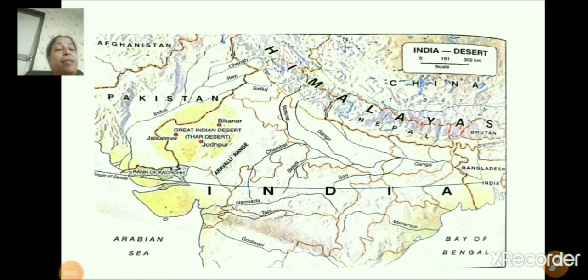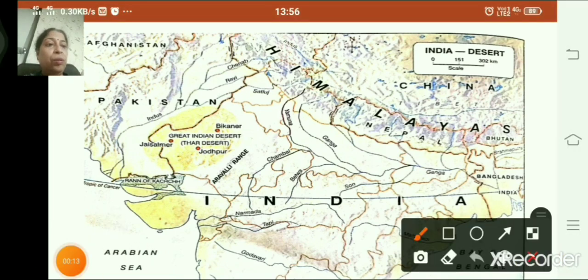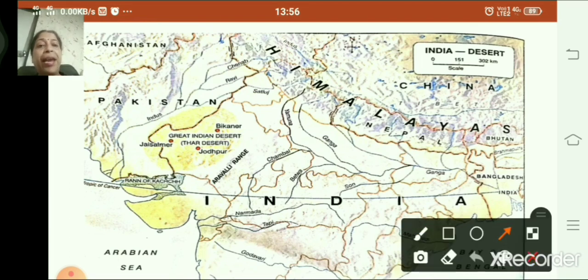So children, first we'll see its location. Just look at the map on the screen. And children, you all know where the northern plains lie. So the northern plains lies here. Okay. So to the west of the northern plains lie the Great Indian Desert or the Thar Desert. It is also called Thar Desert. So where does it lie? To the west of the northern plains lies the Great Indian Desert or the Thar Desert.